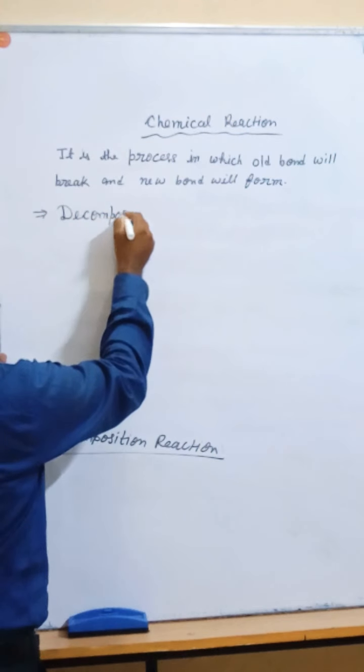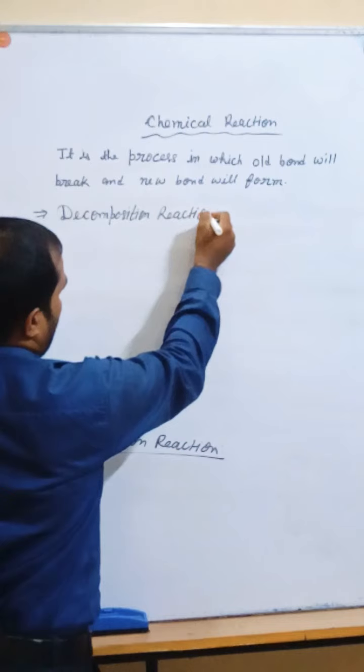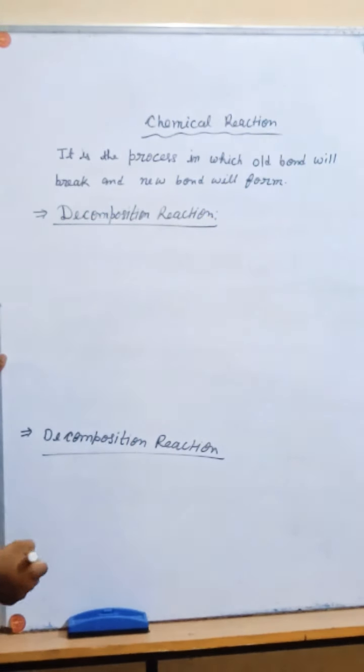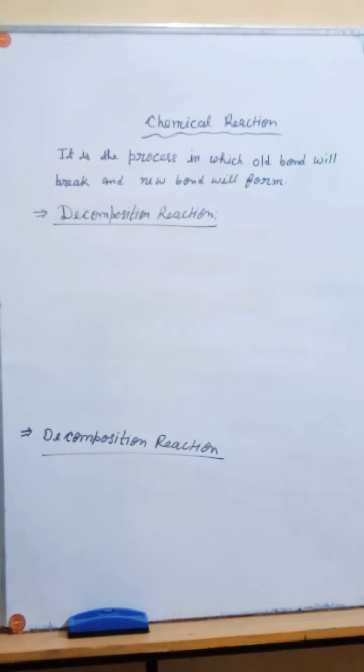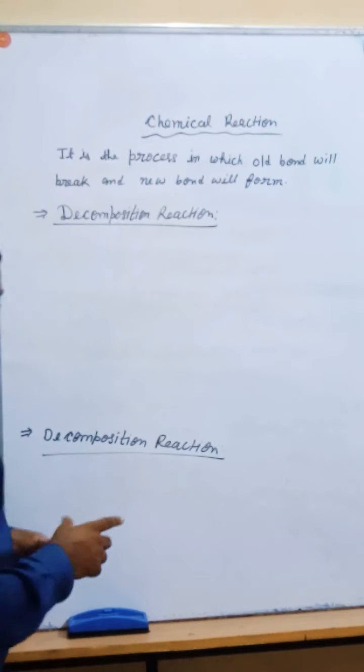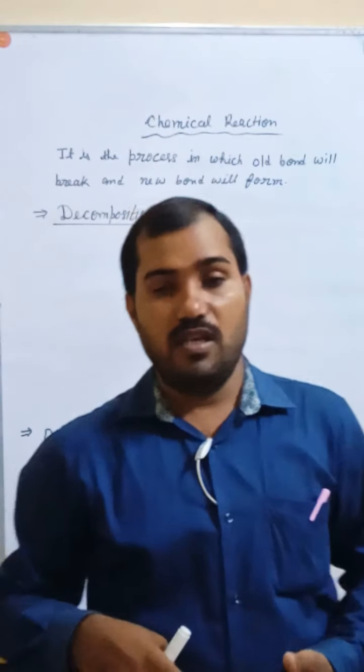Decomposition reaction. Decomposition chemical reactions are really the opposite of the combination reaction, in which a single component or compound will break down into 2 or more than 2 compounds. Once again, decomposition reaction is just the opposite of the combination reaction.